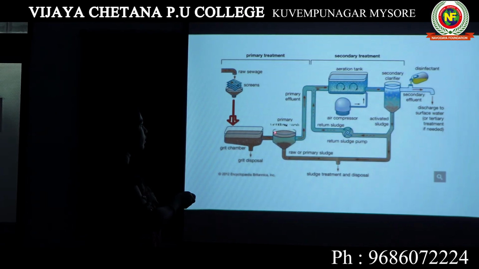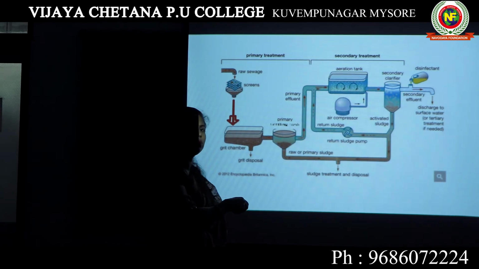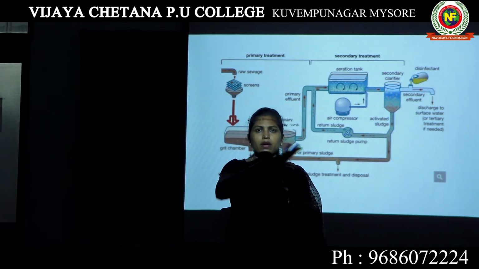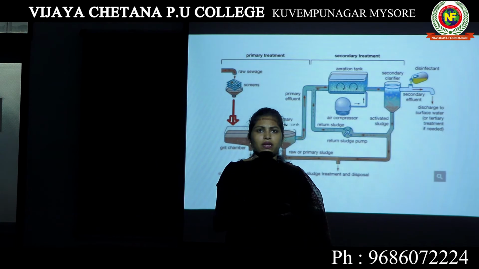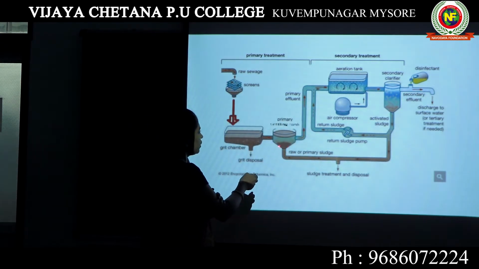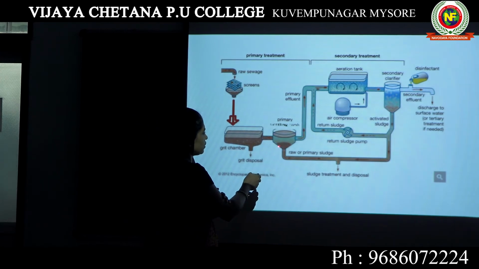Now, when we are keeping the water in a settling tank, the water will be collected and there will be two layers. This is also known as sedimentation. Sedimentation means you allow the water to remain in a tank. The pure water without any debris or particles will be on the upper surface, and all the solid particles will remain in the lower surface. Like this, all the solid particles are collected at the bottom of the settling tank. This process is known as sedimentation.